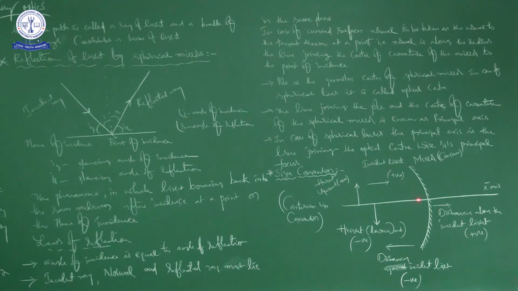Next, the line joining the pole and the center of curvature of the spherical mirror is known as principal axis. See here, I already told you this may be the center of curvature and this is the pole. If you join this line, it is called as principal axis.